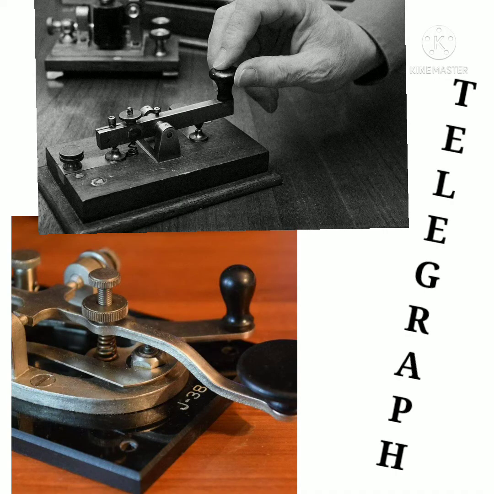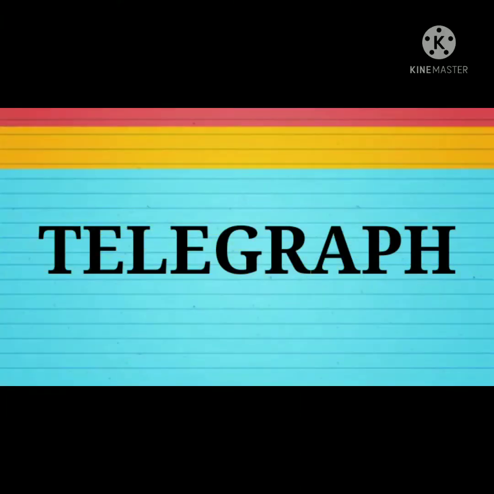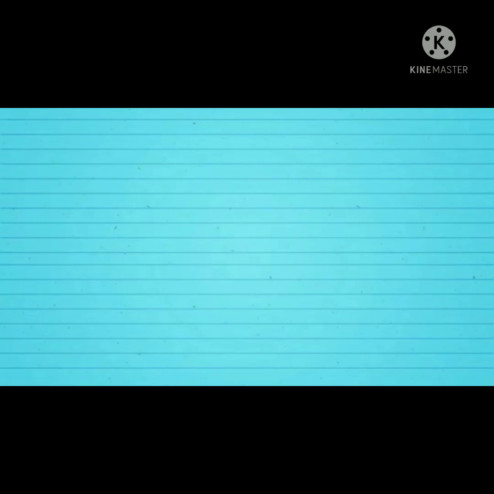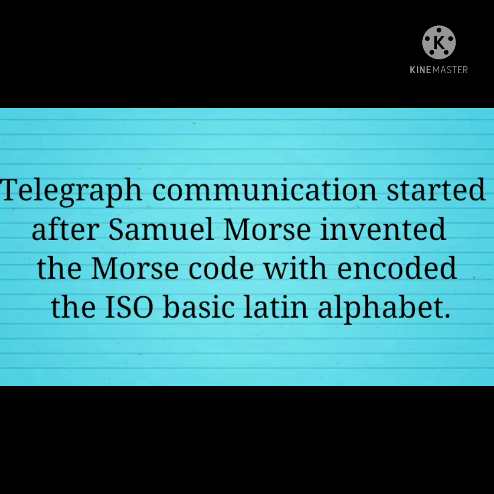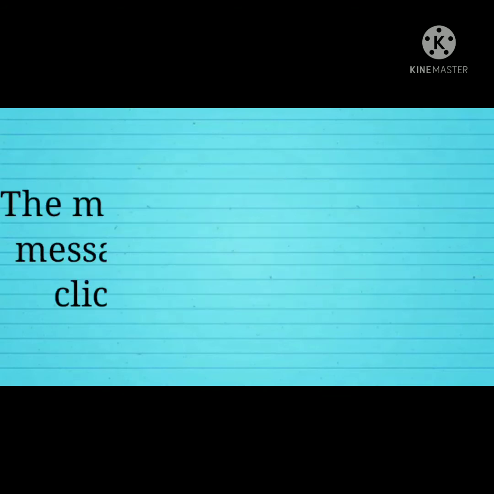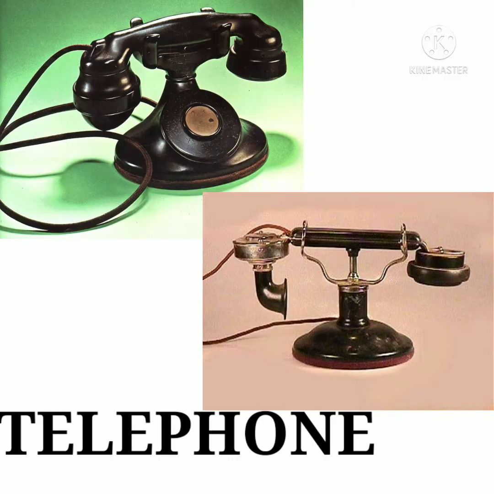The fourth one is telegraph. Let us tackle what telegraph is all about. Telegraph communication started after Samuel Morse invented the Morse code, which encoded the ISO basic Latin alphabet. The Morse code transmitted messages through a series of clicks, tones, and lights.